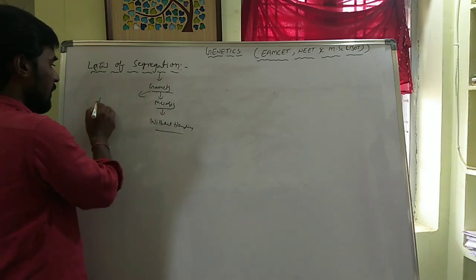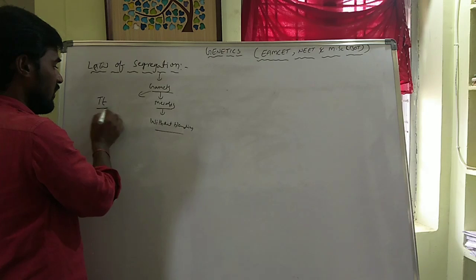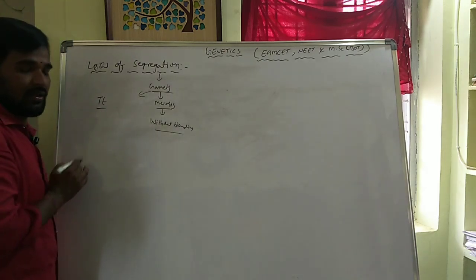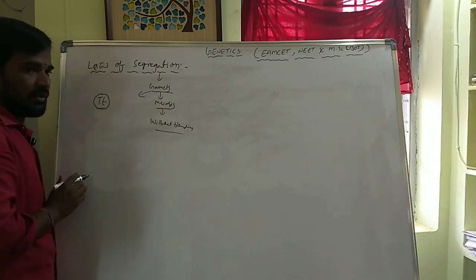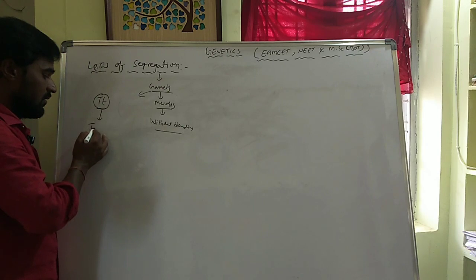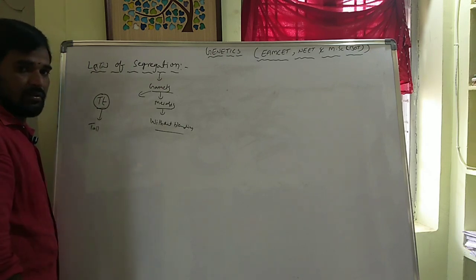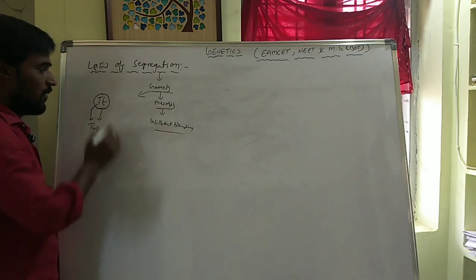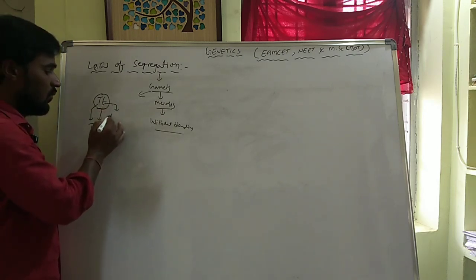Example, capital T, small t. This is our trait. These are in paired nature. We know that this plant is tall, because the dominant one is tall, but internally it contains the dwarf nature.